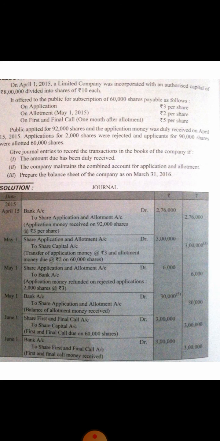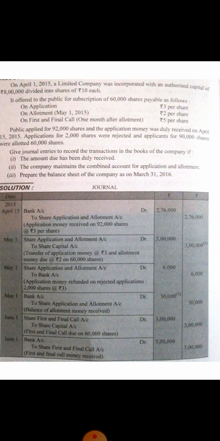In this practical problem, public applied for 92,000 shares. It means the company has received application money for 92,000 shares. Clear? So, number of applied shares multiplied by application money: 92,000 multiplied by 3 is rupees 2,76,000.